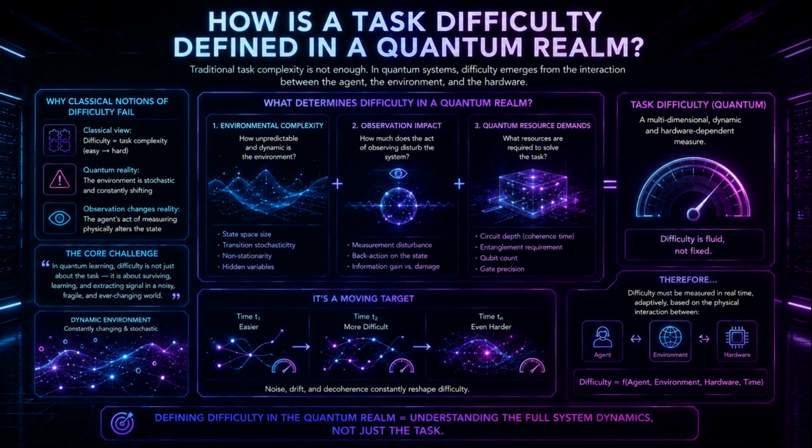All of this brings us to a severe, fundamental question. How do we actually define difficulty in a quantum realm? If your learning environment is constantly, stochastically shifting, and the agent's very act of observing that environment physically alters its state, well, then traditional task complexity just doesn't cut it anymore as a measurement of difficulty.